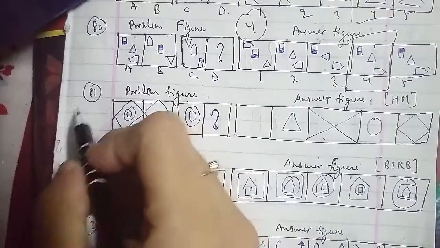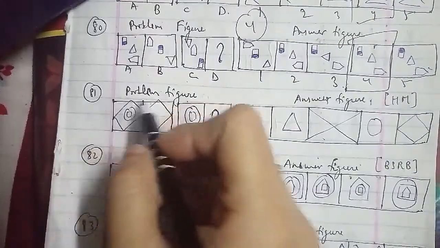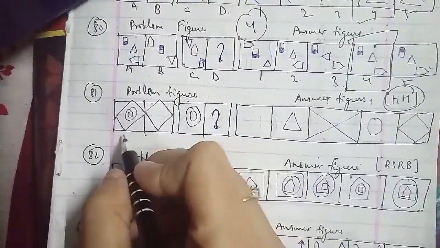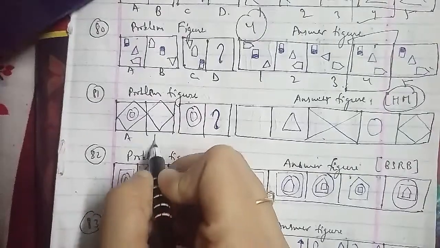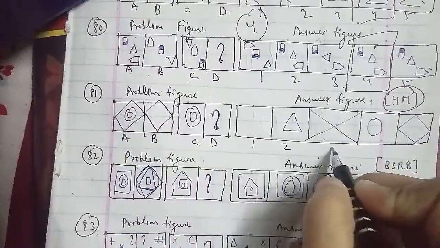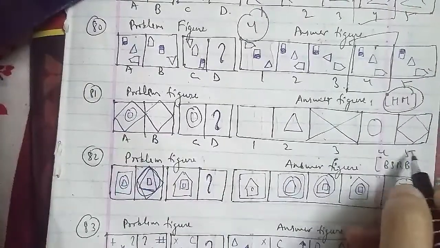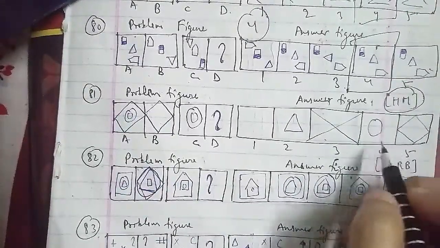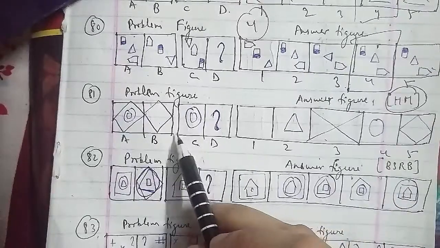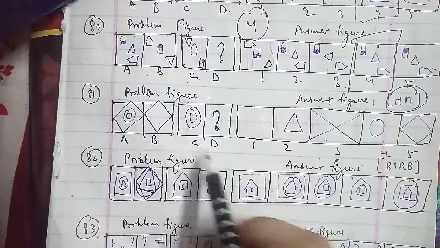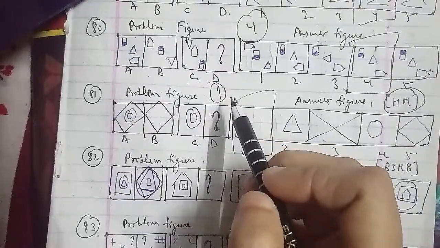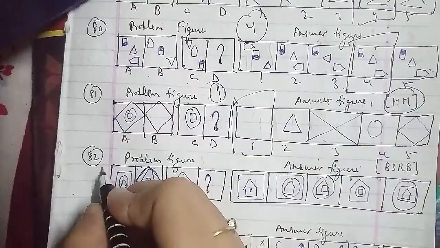Let's go ahead with the 81st question of the session, that is your problem figures and the answer figures, which has been asked in a hotel management question paper, that has been A, B, C, D. This is 1, 2, 3, 4 and 5 respectively as well. In the same case here, the two circles are removed from the figures here. So in the same case we have the first figure as the right answer for this question as well.